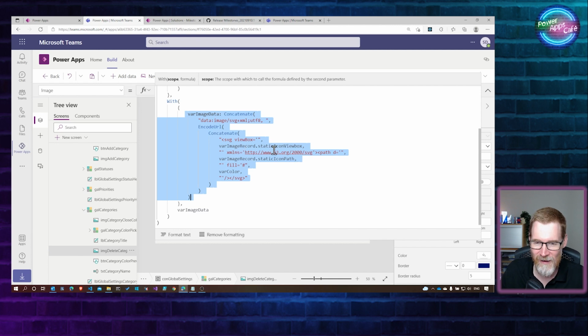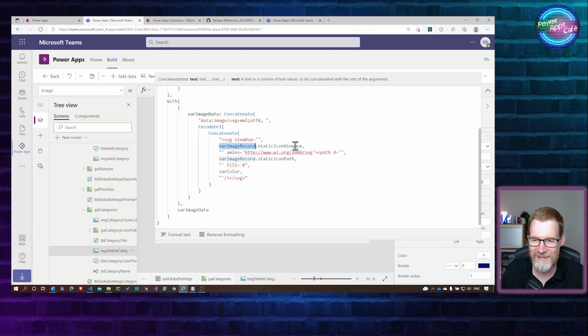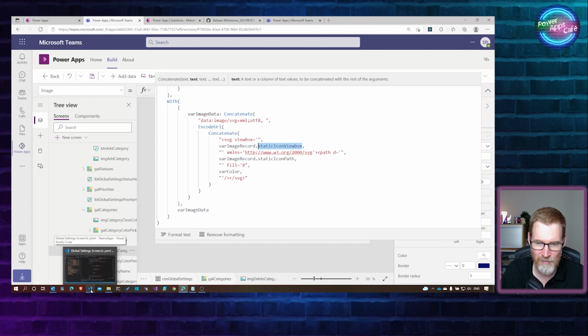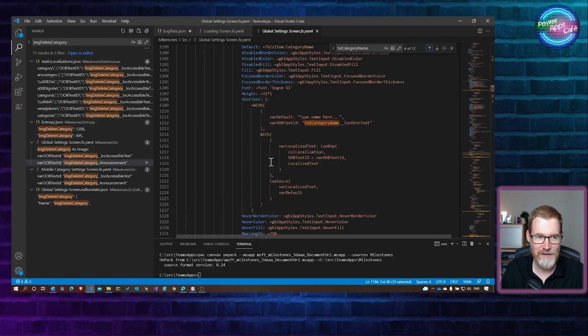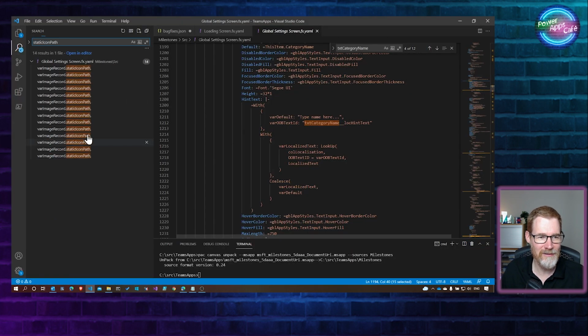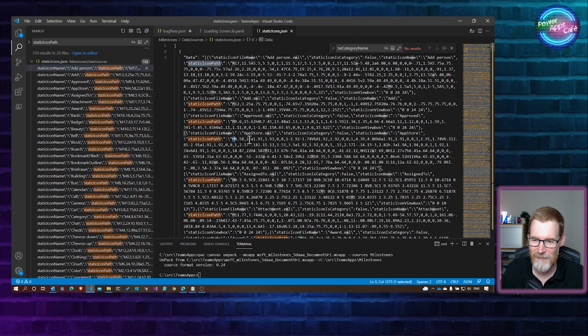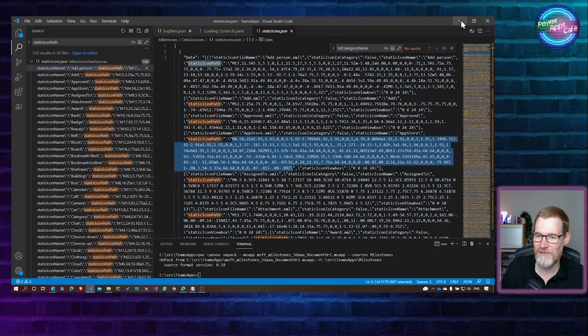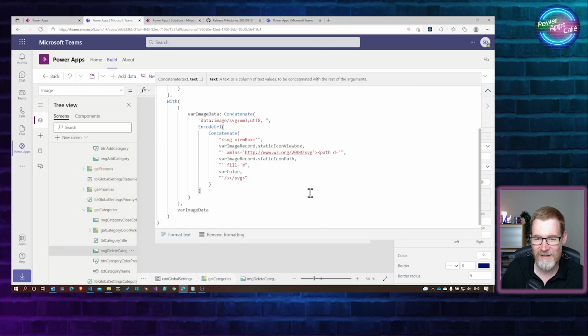I'm guessing that this var image record static icon view box, or static icon path, if we go back into our VS Code and we search for static icon path, there we go. You can see here it's just like a set of vector coordinates effectively for strokes that designs the icon. So that's quite an interesting technique, don't you think?